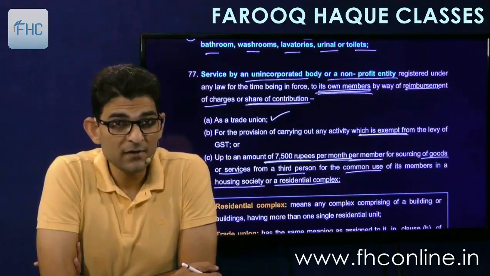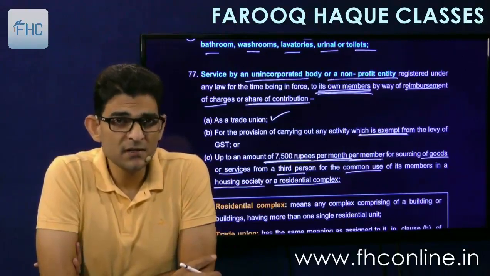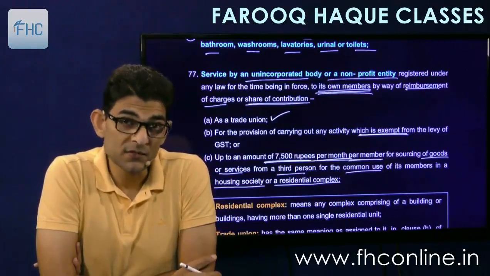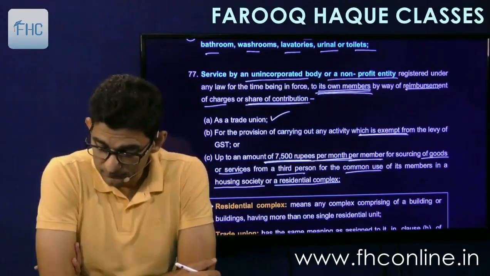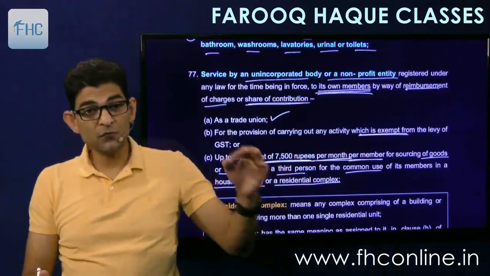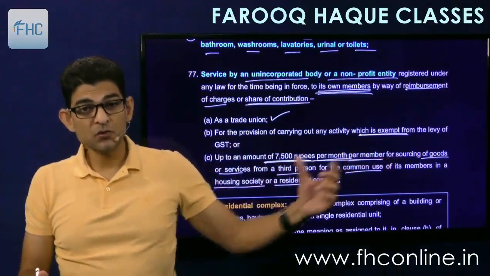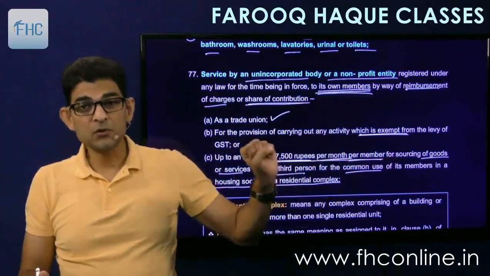So the amount is collected, and after collection all these expenses are incurred out of it on a common basis. So that is the purpose. So it will be totally exempt. So the sourcing is not for one particular person, right? The sourcing of goods or service is for common use.